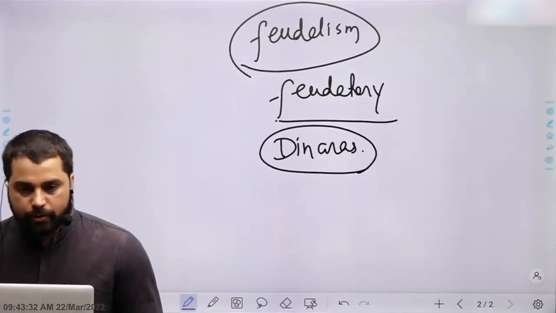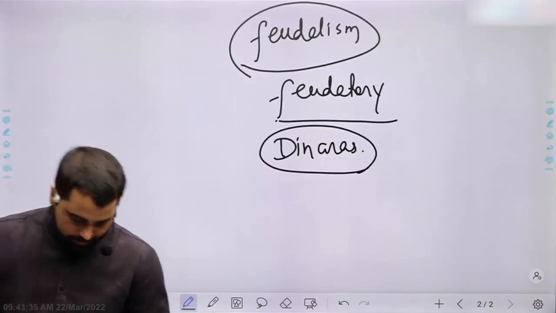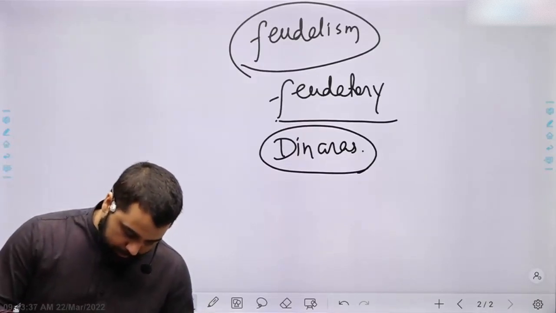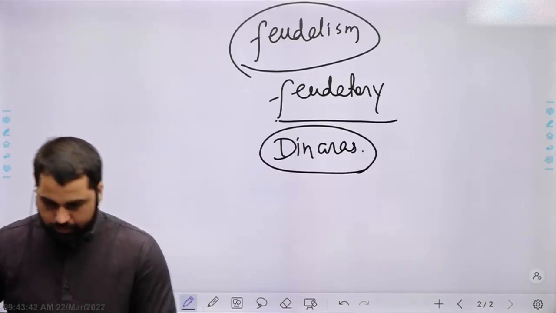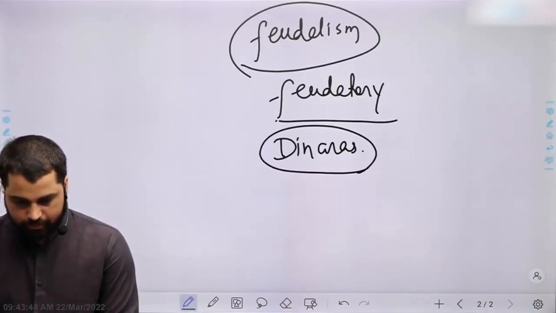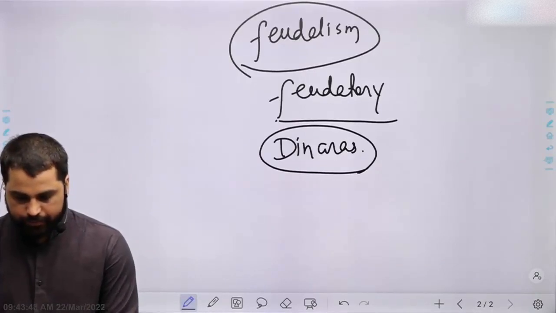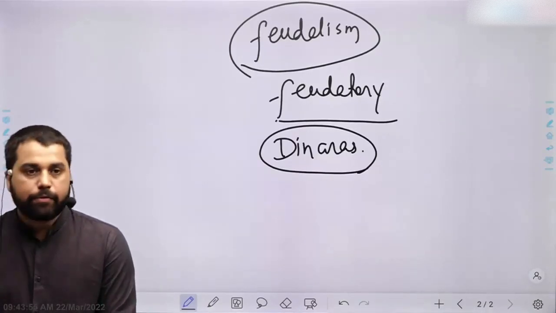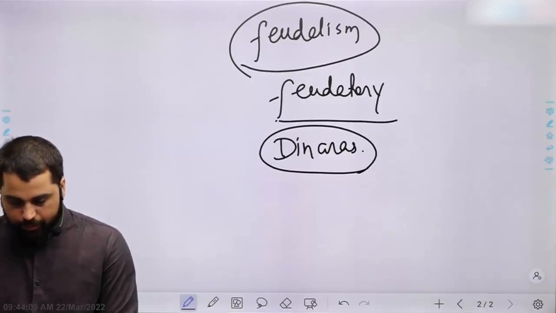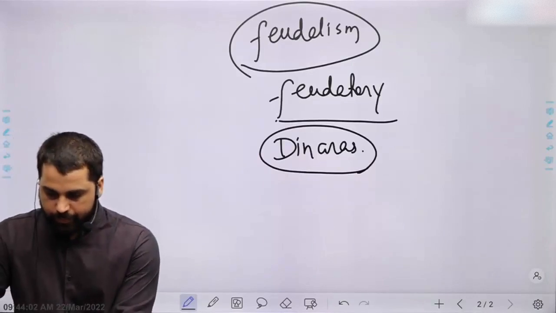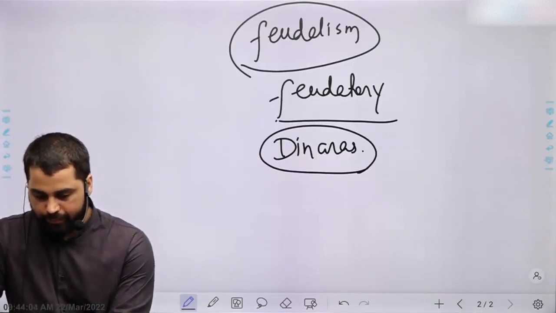Silver coins were also issued. However, very few copper coins were issued.